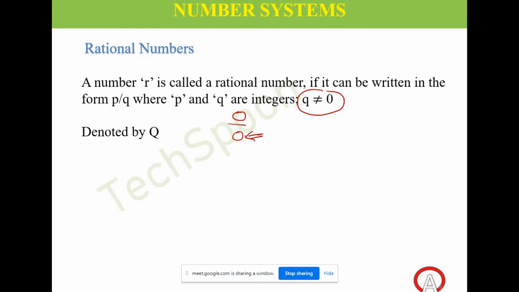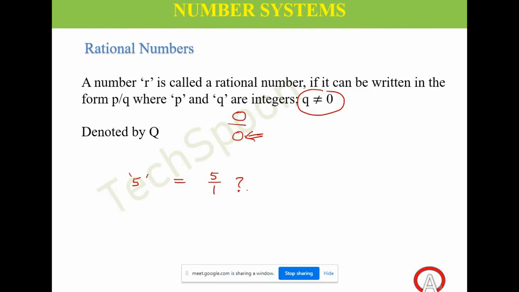Yes. Now, let me ask you a question. Is the number 5 a rational number? It is just an integer. Okay. Can I write 5 as 5 by 1? Is 5 equal to 5 by 1 or not?